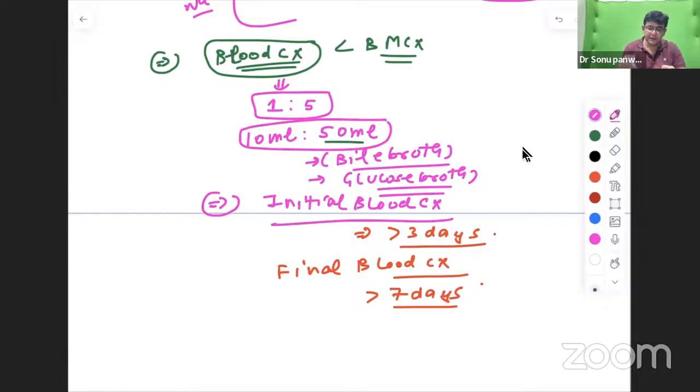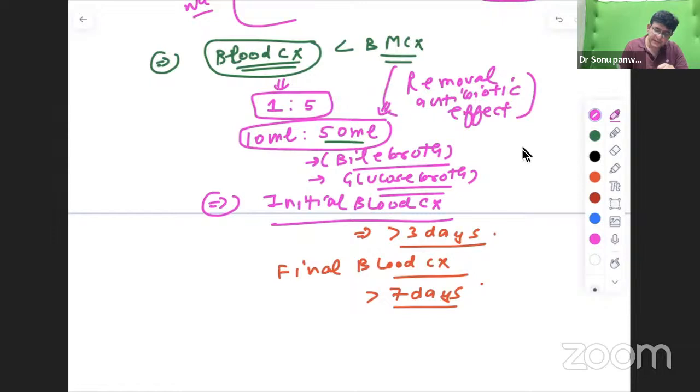Now, another thing is India is a country in which most of the patients already had antibiotics and that antibiotic failed. That's why they are going for the blood culture. Otherwise, they never bother to go for culture. So the problem of isolation is that this blood has antibiotics also. So how to remove that antibiotic effect? Removal of that antibiotic effect is by what, guys? It is by a particular substance termed as what?